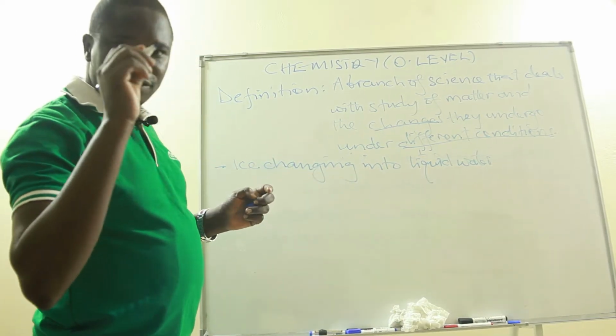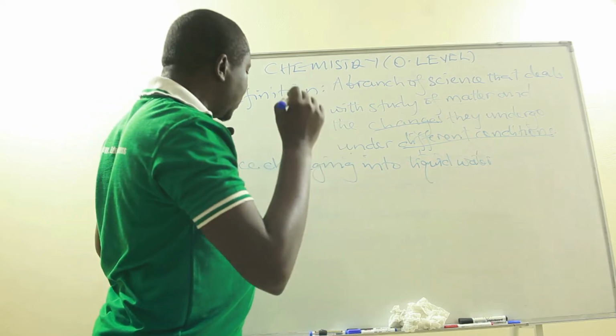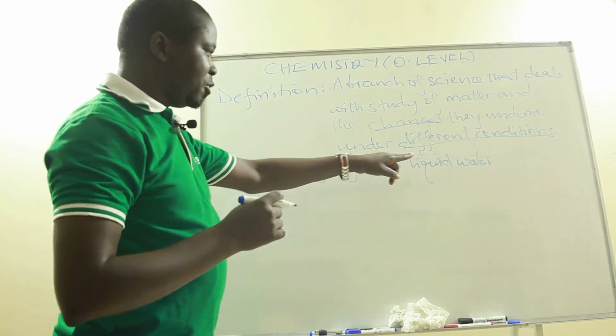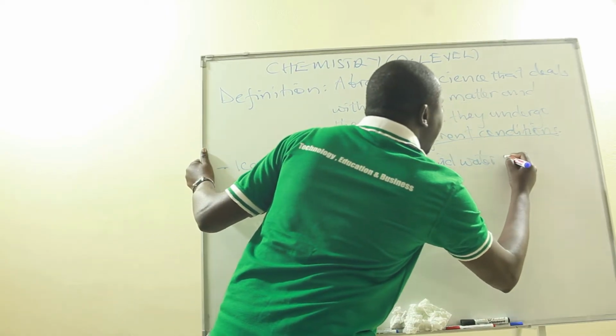So ice is a solid, then liquid water is a liquid. Now the process by which a solid changes into a liquid has got a name, and that is what we call melting.